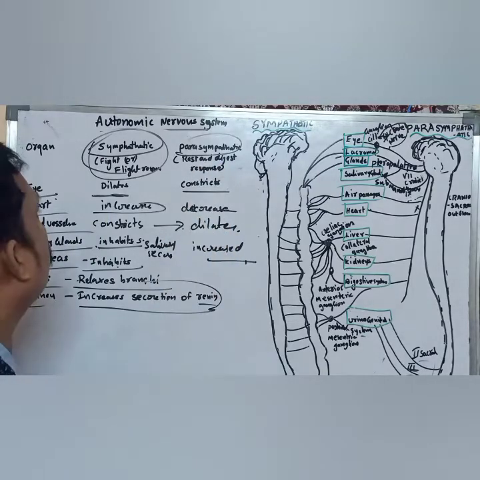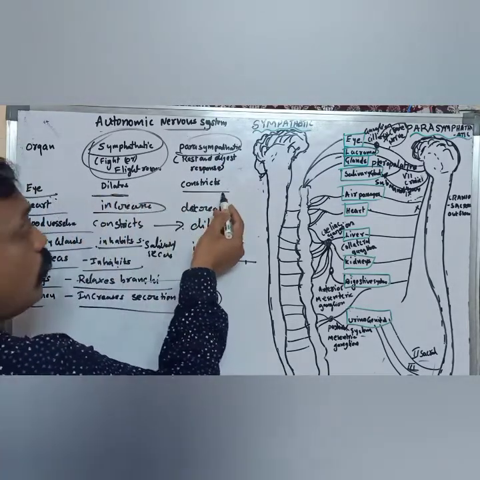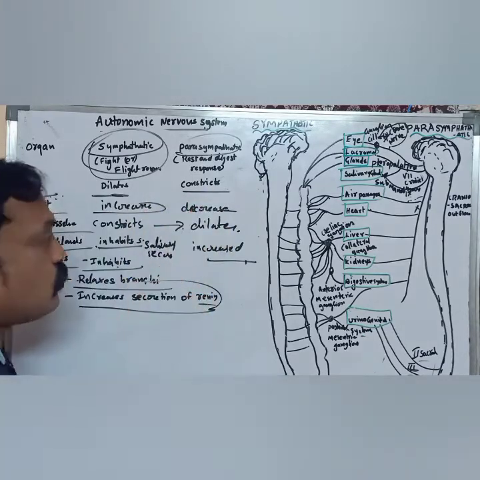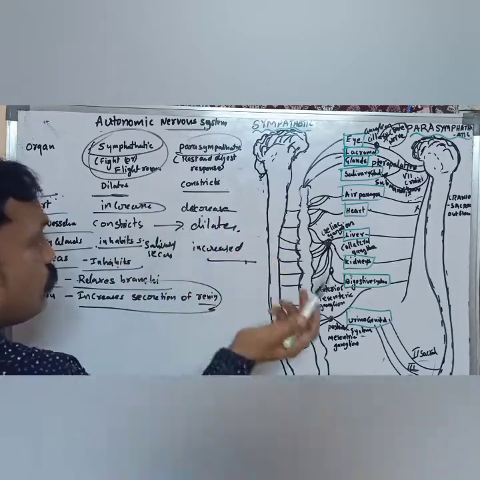And in the parasympathetic situation, the eye is constricted or normal, and the heartbeat rate is also normal.